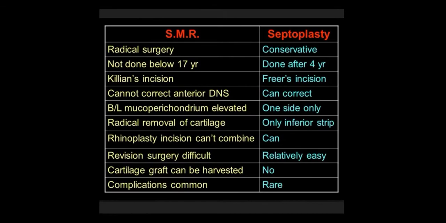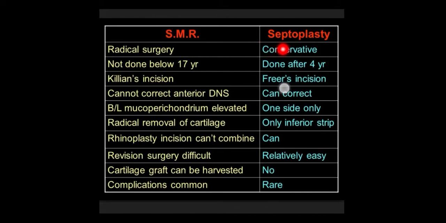An often asked question is: enumerate the differences between SMR and septoplasty. Let us have a look. When there is a deviation of the nasal septum of the cartilaginous component behind the cartilage line, the surgery is SMR, wherein the deflected septum is resected, leaving a caudal and a dorsal strut. Therefore, this is a radical surgery.